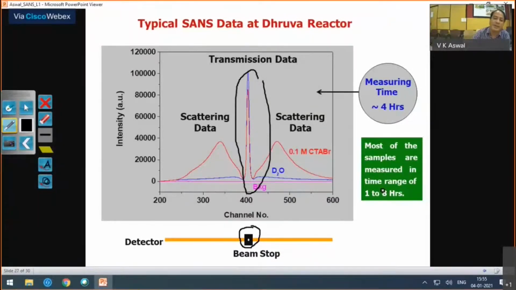And if it is poorly scattering samples, then we give at least 8 hours, sometimes 1 day, also 24 hours. And now we have a sample changer where we can load up to 7 samples. So many times what we are doing is we are loading 6 samples for 24 hours. So average time is about 6 hours for a sample. So that is the typical time for measuring a sample, about 6 hours in the case of this one.